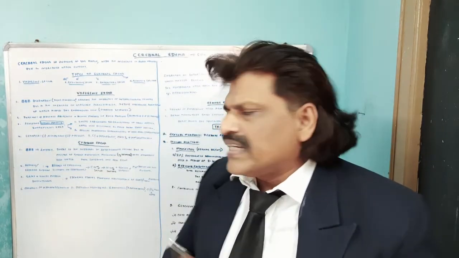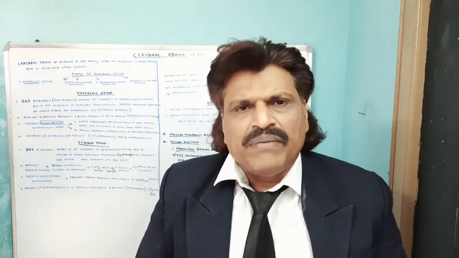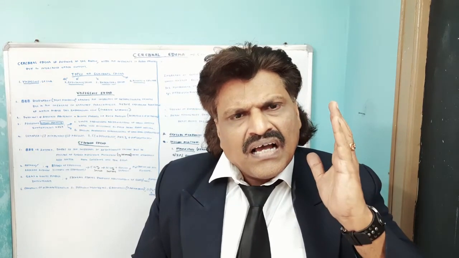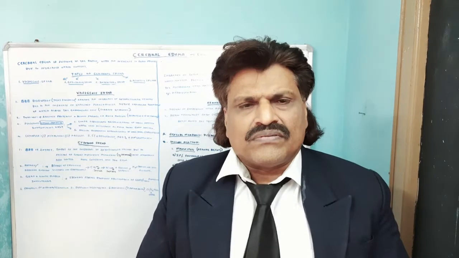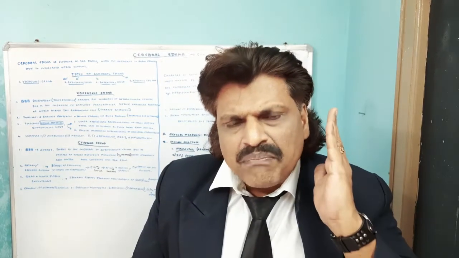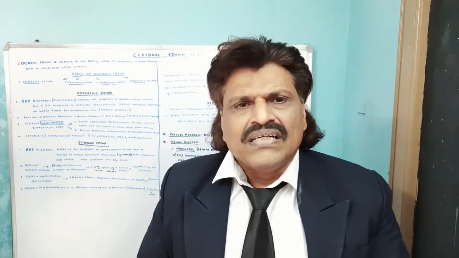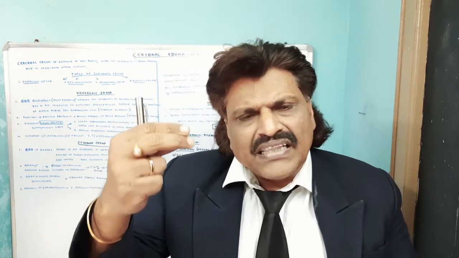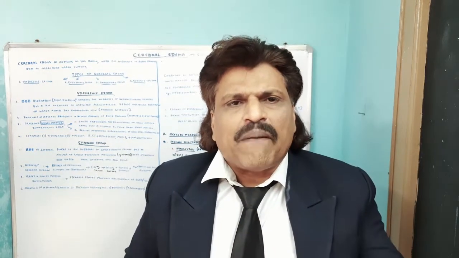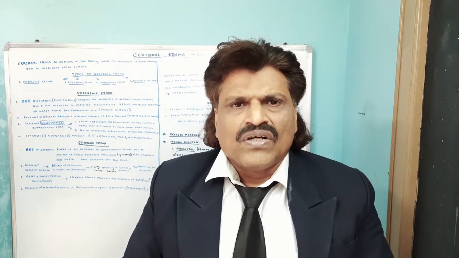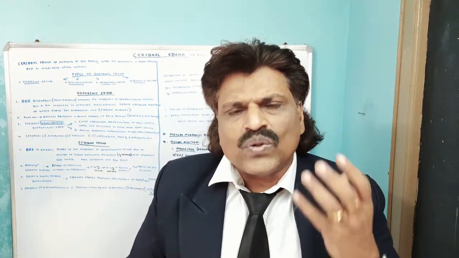But in vasogenic edema, the example being tumors, the blood-brain barrier is broken down. Once it is broken down, the water in the intravascular space enters the brain. This is known as vasogenic edema.